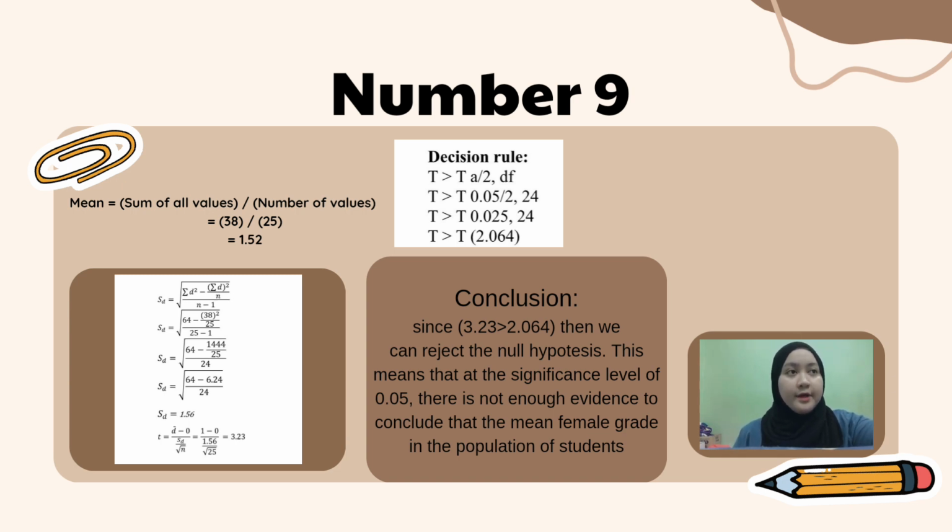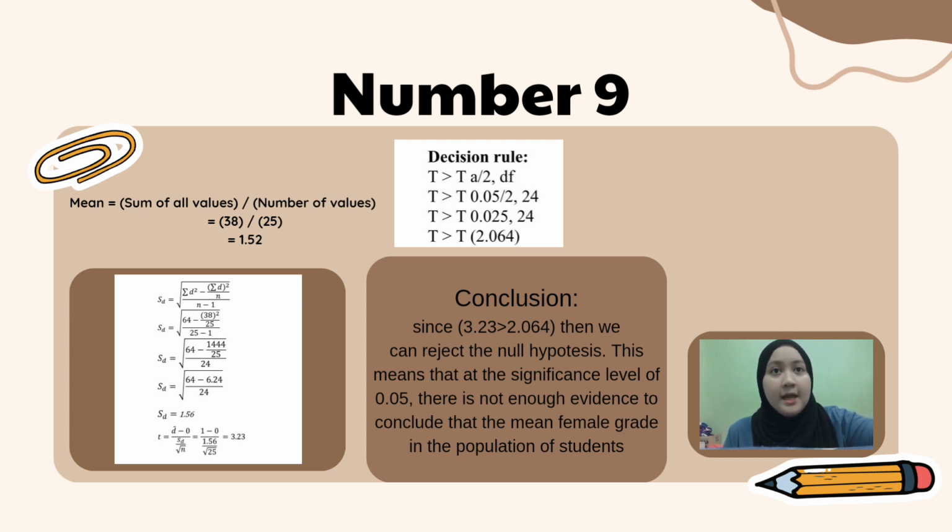I'm going to present question 9. To test whether the mean female grade is the same as that of male students, we use a t-test. First, we need to calculate the necessary statistics. The mean we got is 1.52. When we calculate the t-test, we got 3.23. Looking at the decision rule, since 3.23 is compared with 2.064, we reject the null hypothesis.